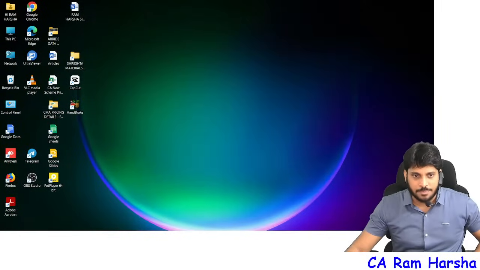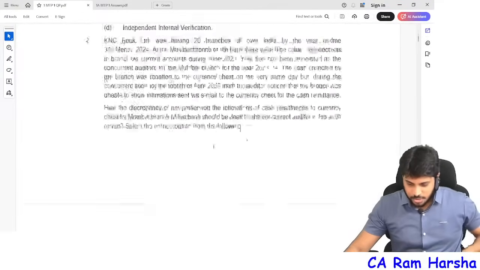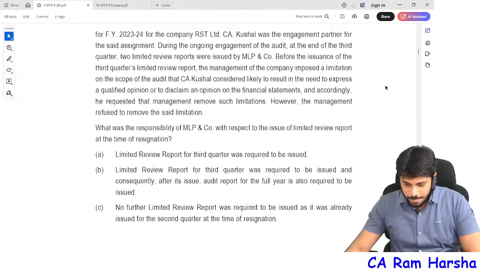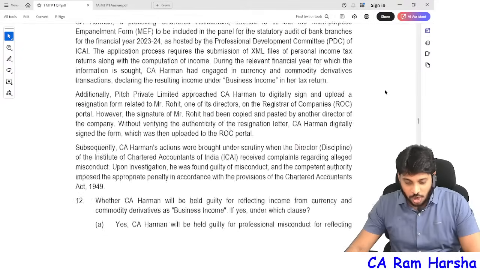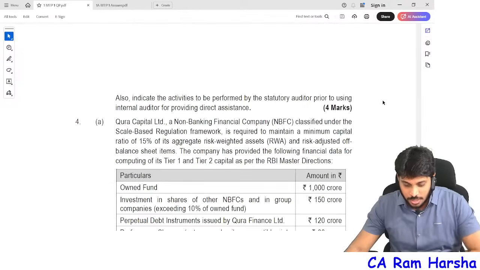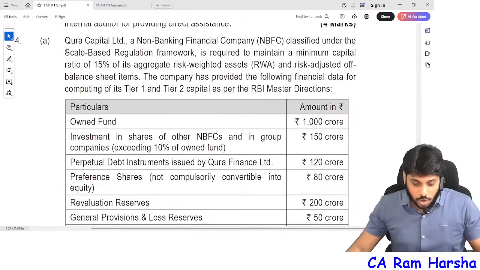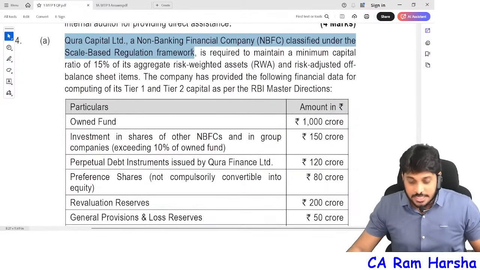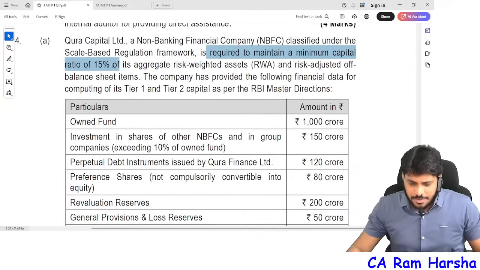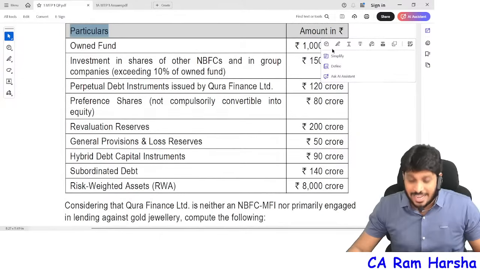Straight away we'll start one MTP question. Yes, you see here. So this is the MTP question. In this we have one practical question on capital requirement testing. This is practical question 4A in NBFC. There is a company called Q Limited, which is an NBFC classified under the scale based regulation framework. It is required to maintain a minimum capital ratio of 15% of the risk weighted assets. The company has provided the following information of tier 1 and tier 2 capital.